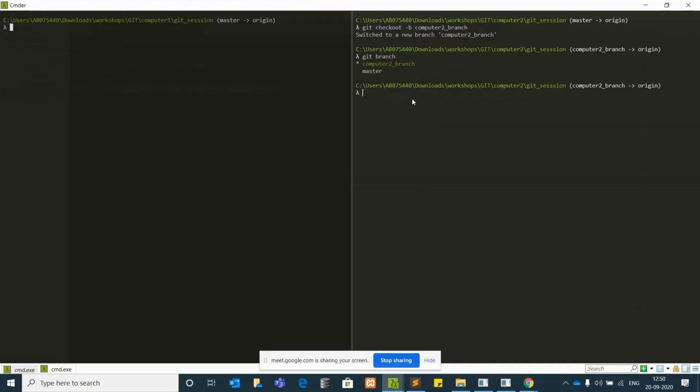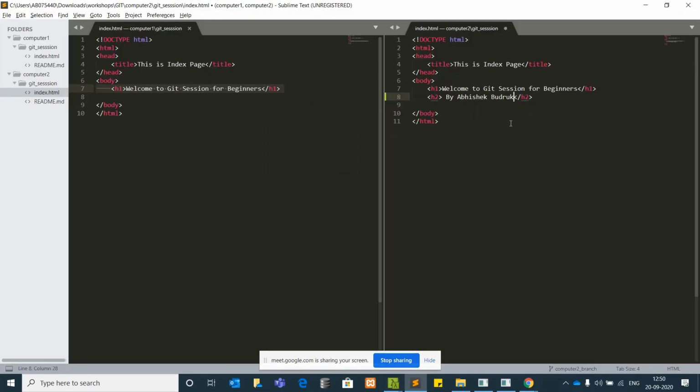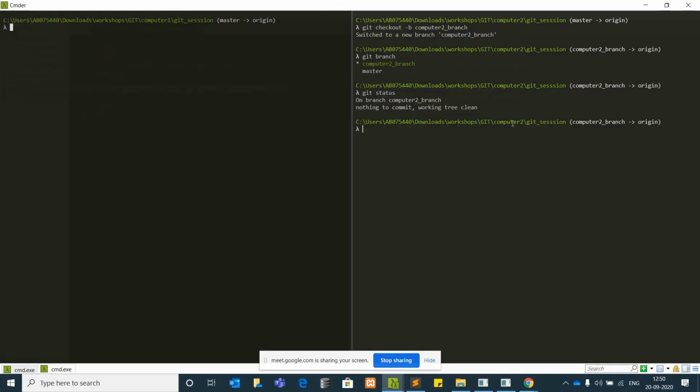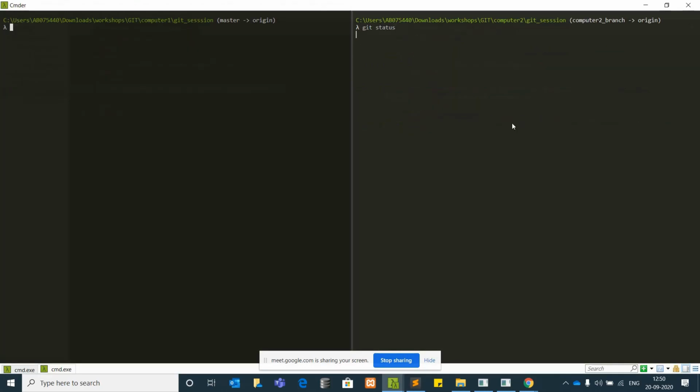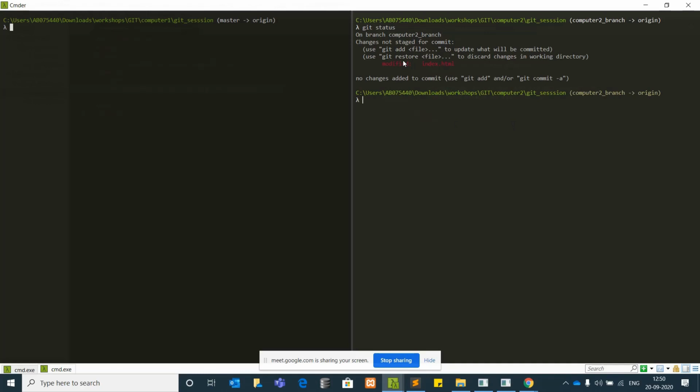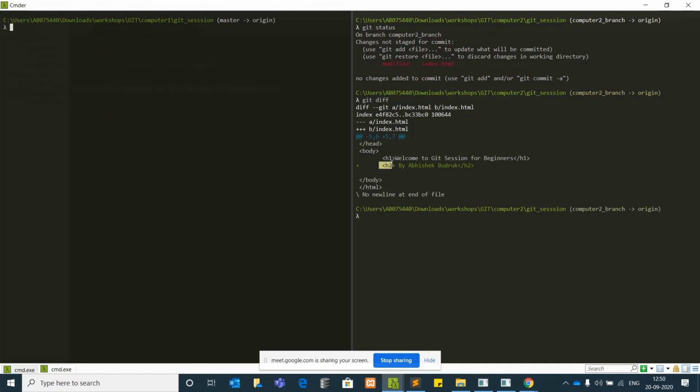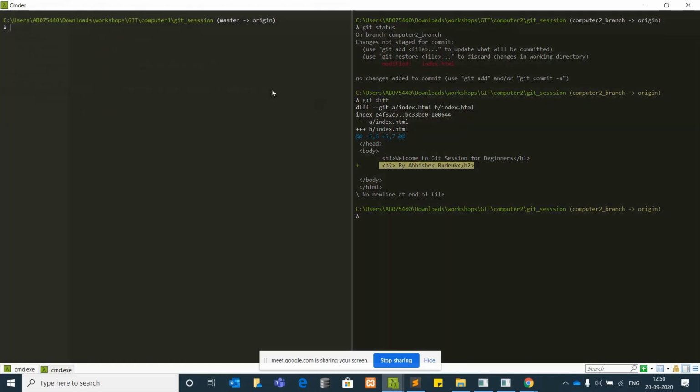When I issue the command git status, sorry, I have not saved it. When I issue git status, it shows index.html is modified. If you want to see the changes that were modified, you can simply issue git diff, and you can see an S2 tag has been added to the index.html file.